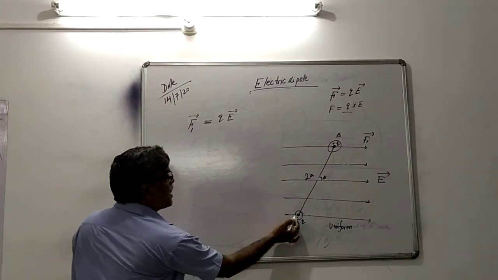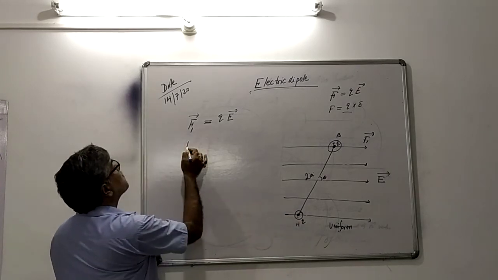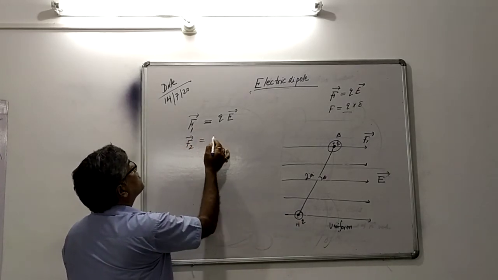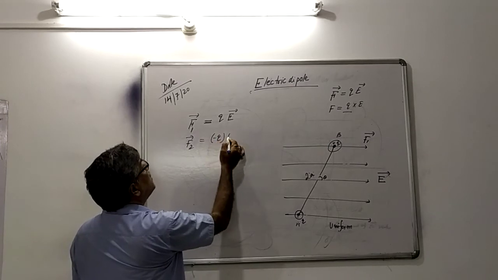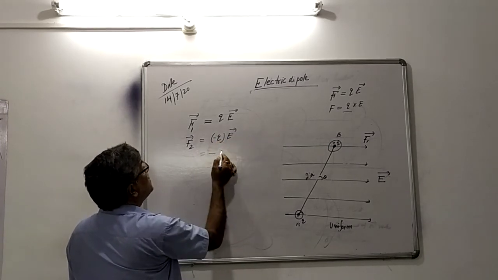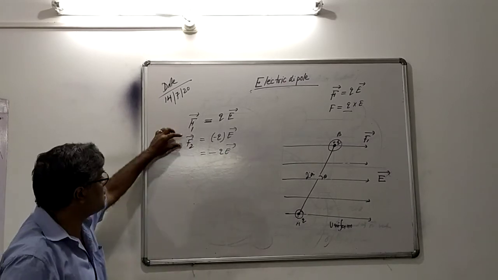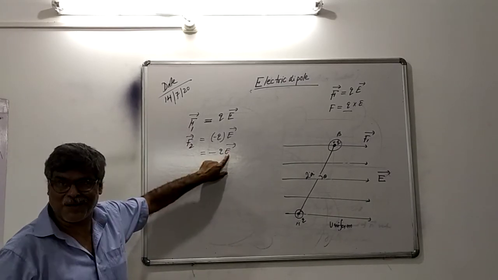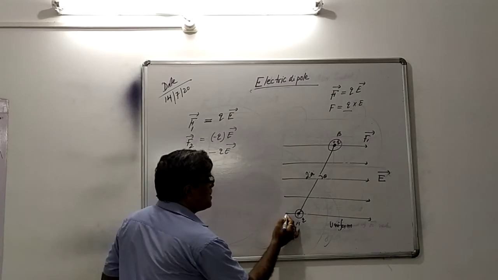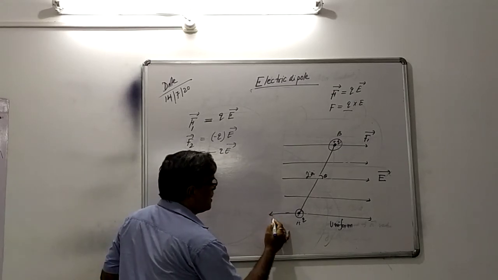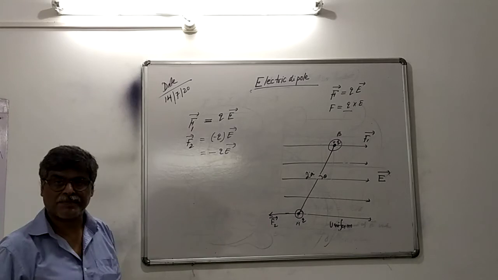But what is the force experienced by the negative charge? F2 is equal to minus Q times the electric field, so QE in magnitude. That means this force is opposite to the direction of electric field, in this direction.